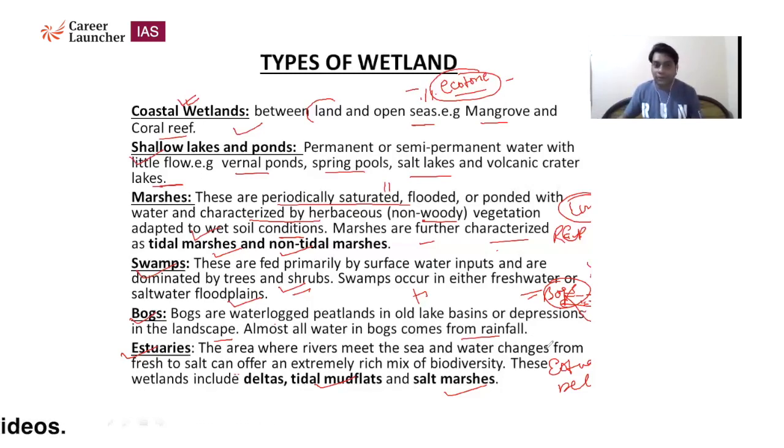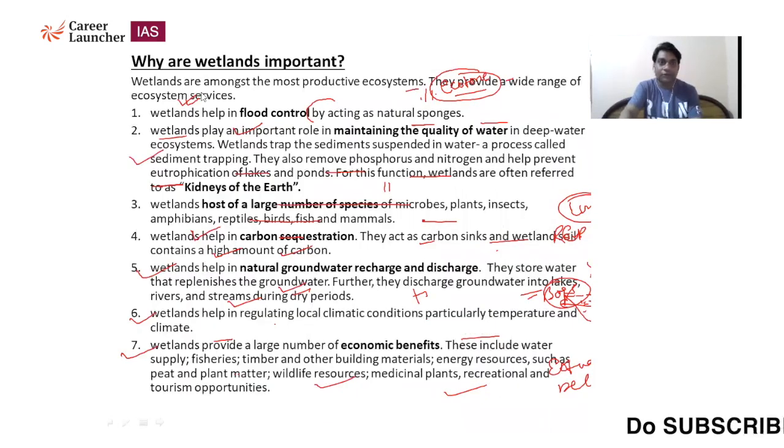They do not form deltas. So the best definition of estuaries is that river water directly mixes with the sea water, and this is considered the best biodiversity zone, with a good amount of biodiversity. So these are some of the important categories of wetland. Remember these features, maybe in prelims they can ask you different questions.